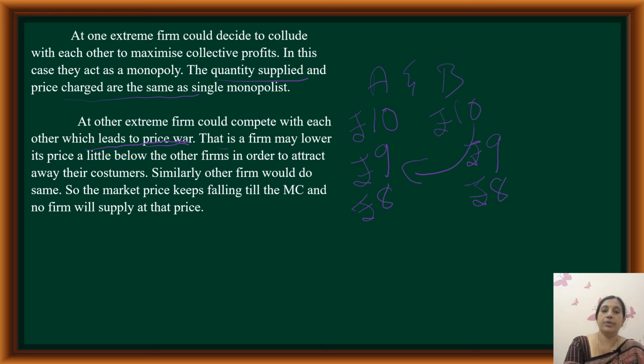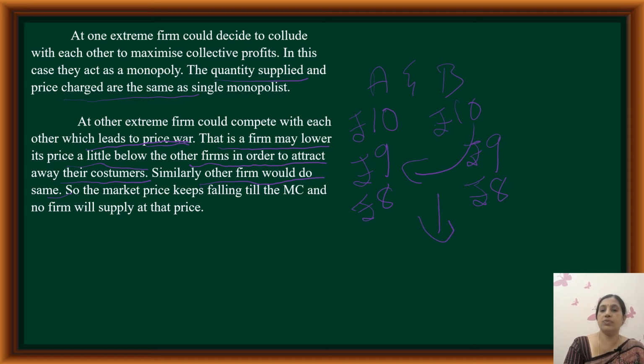Got it? Here a firm may lower its price a little below the other firm in order to attract away their consumers. Similarly, the other firm would do the same. So the market price keeps falling.